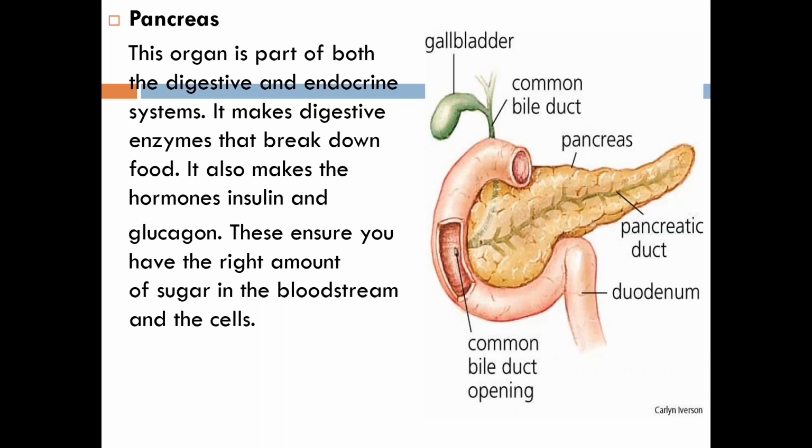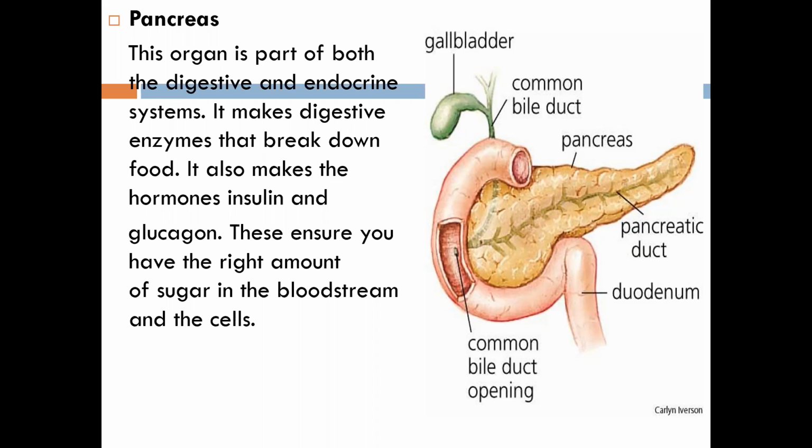It secretes digestive juice into the duodenum. You can just write down, which secrete digestive juice into the duodenum. You can see the picture here. This is the duodenum. It secretes digestive juice into the duodenum. You can see the spelling here also.